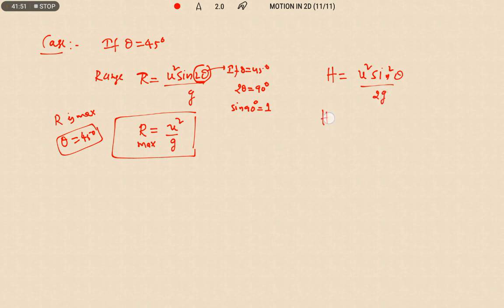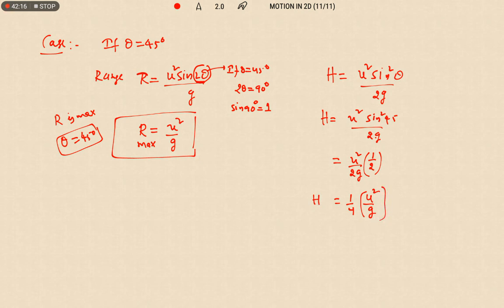Substitute theta equals 45: u square sine square 45 by 2g. Sine square 45 is nothing but (1 by root 2) whole square, which is 1 by 2, divided by 2g. Therefore 1 by 4 times u square by g is equal to capital H.